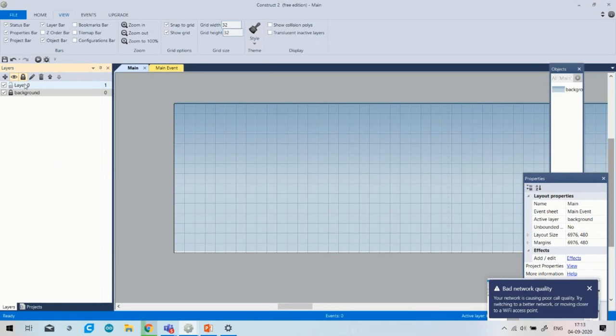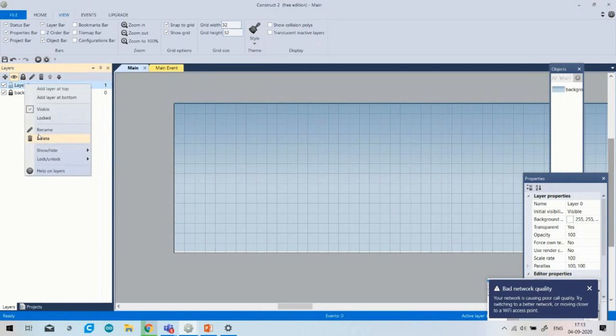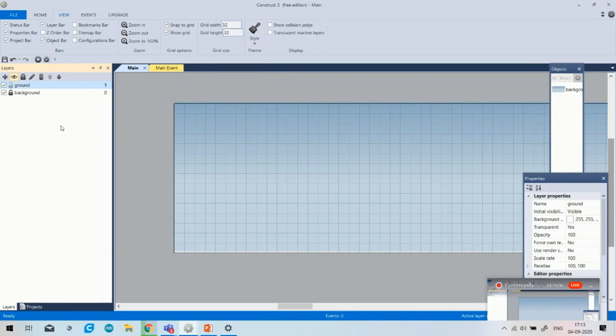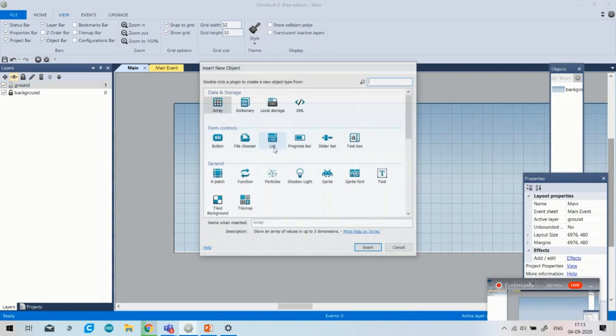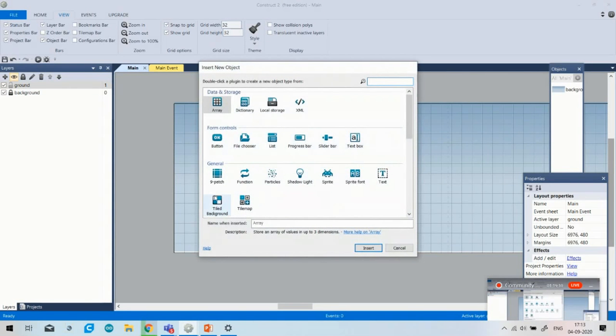Okay, now I will choose one platform game here. That is my platform, so I will simply give the ground name. I simply give the ground name because it's my platform. So I again click on it. After that, because I have already chosen the background, this time I will not choose the background. I will simply choose the sprite.